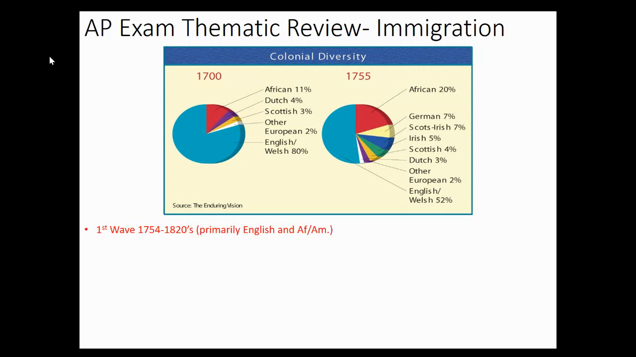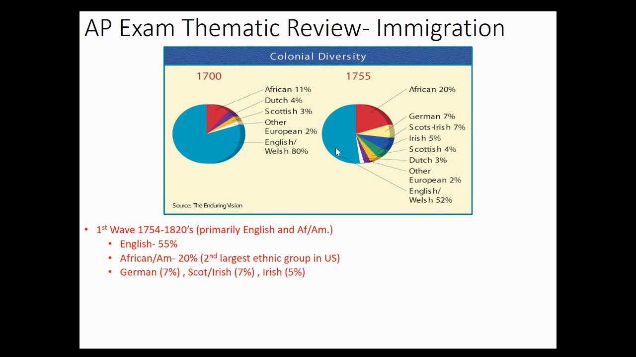So let's get into the beginning of the first wave of immigration to America, 1754 to the 1820s. Being that this exam will begin at 1754, we will start there. Keep in mind in 1754, 1755, that would be the pie chart on the right here. You can see that it is primarily English immigration, which is 50% of America, and African American immigration. Actually, 20% African American.